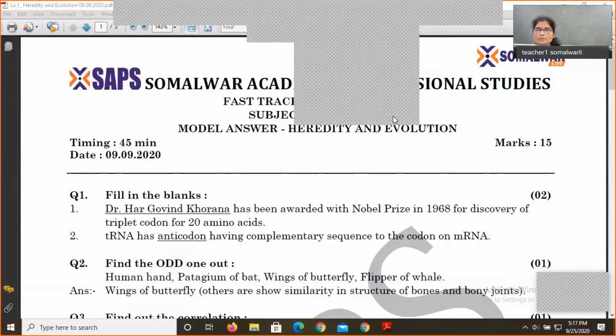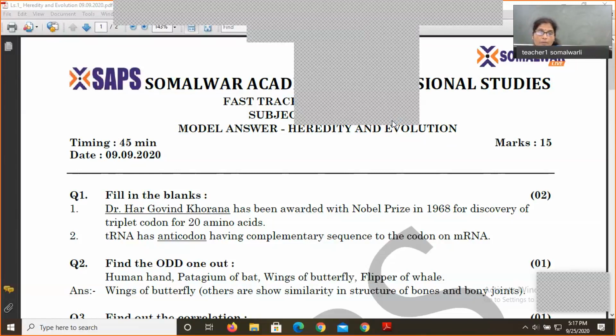As you know, this particular round was based on the first lesson, that is heredity and evolution. All the questions are based on the same. First question, it was about fill in the blanks. Dash has been awarded the Nobel Prize in the year 1968 for discovery of triplet codon for 20 amino acids. So, of course, you are supposed to fill the names of scientists over here.